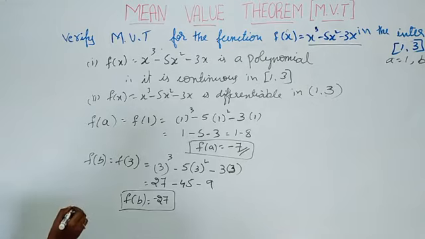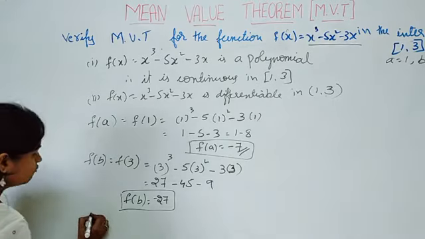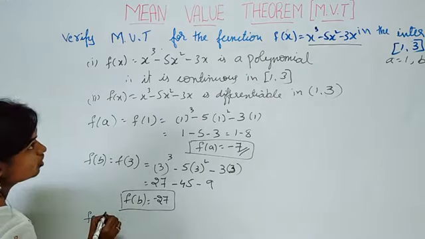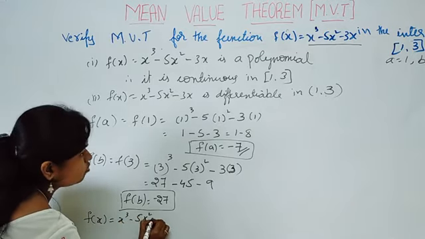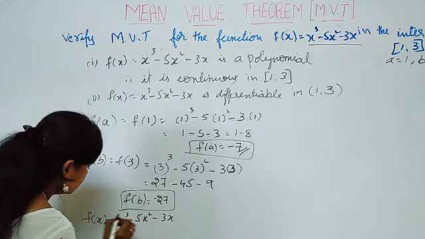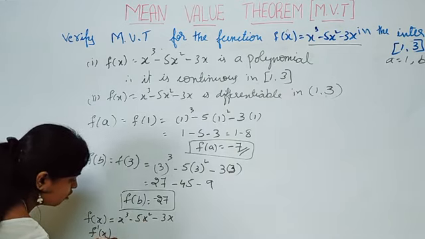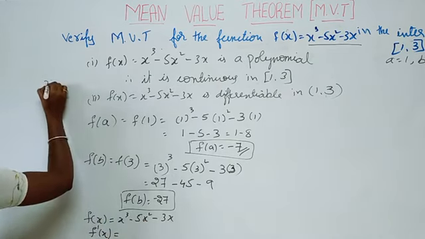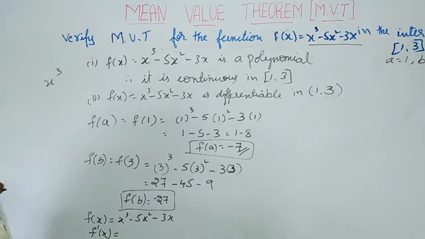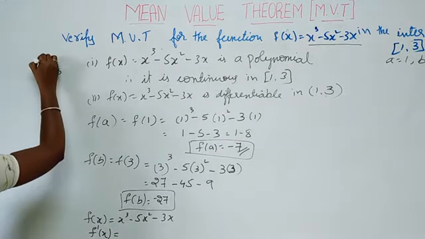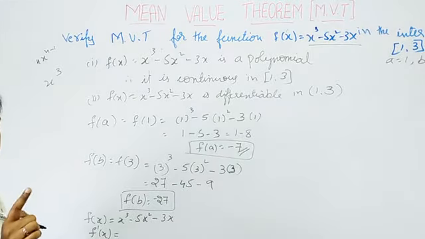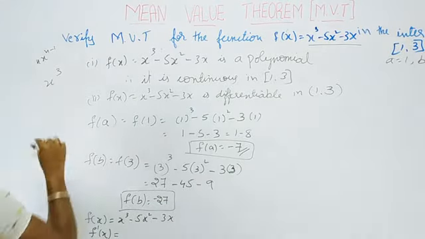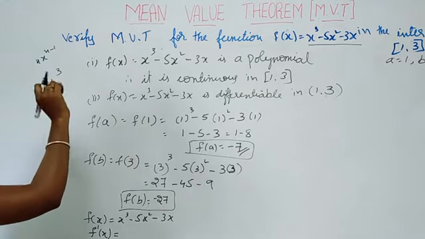consider the given function. So f of x is equal to what? X cube minus 5x square minus 3x. Now differentiate this one. F dash of x becomes x cube. So this is of the form x power n. So n into x power n minus 1. This is the formula for differentiation of x power n. So in the place of n we have what? 3.